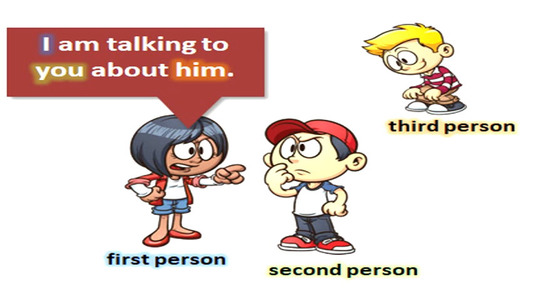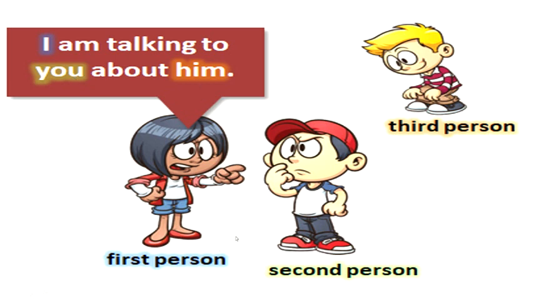Students, let us see this example. We can see there are three children in the picture. One girl is saying, I am talking to you about him. Let us try and understand for which person we are using I here, or you, or him.